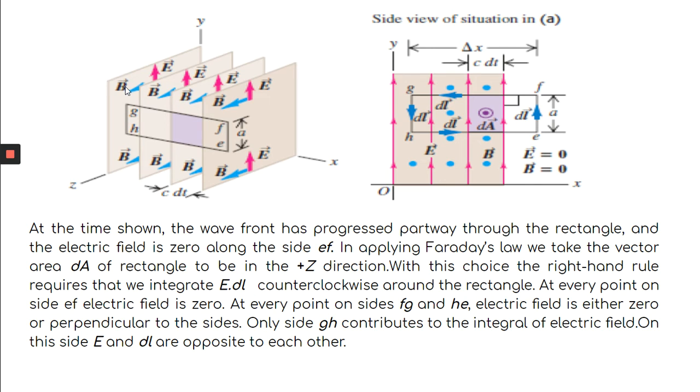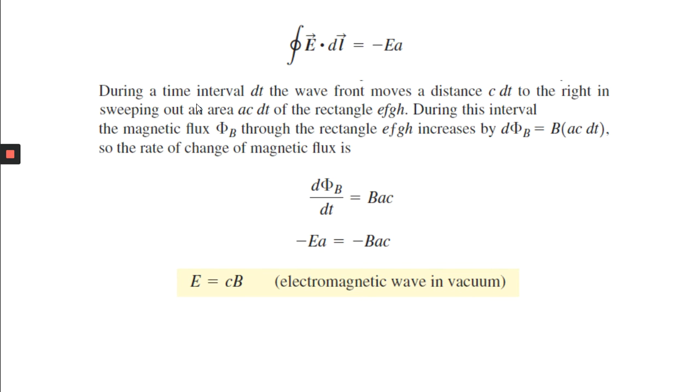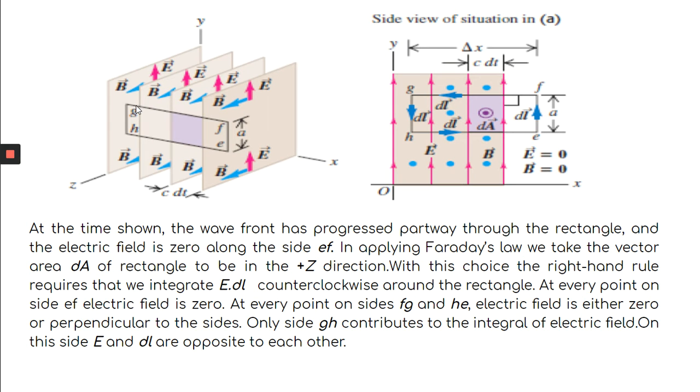Suppose the wave is propagating along the positive x-axis. So up to this the wave is propagating. Now just consider a rectangle EFGH. As the wave is propagating, your electric field exists and magnetic field exists. So now apply Faraday's law.